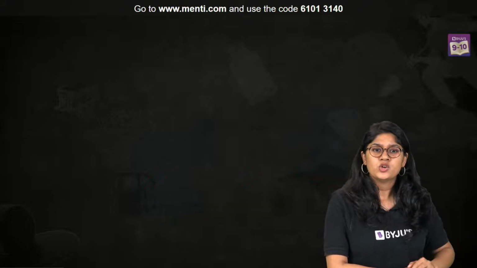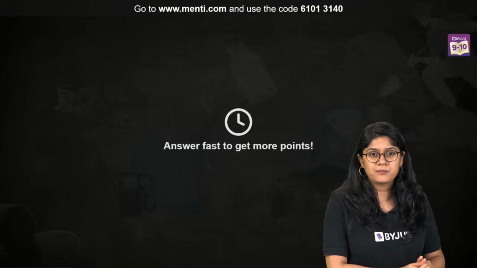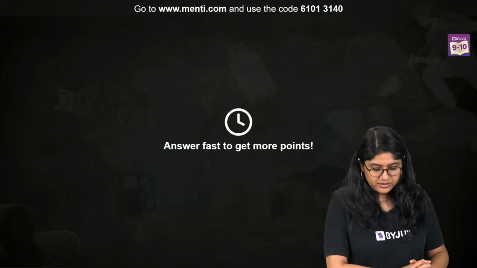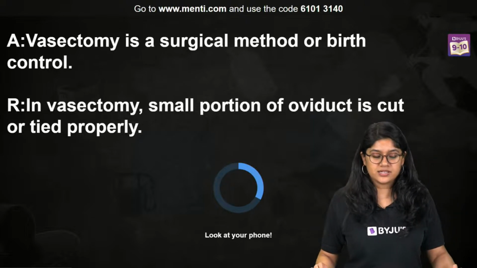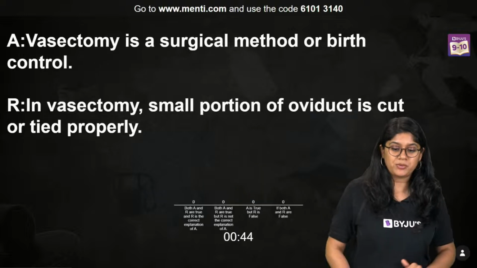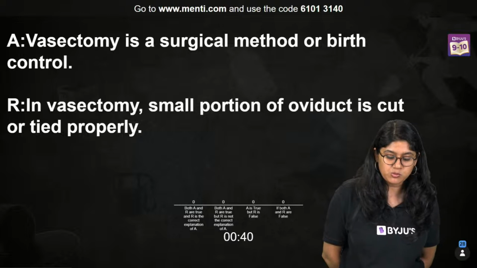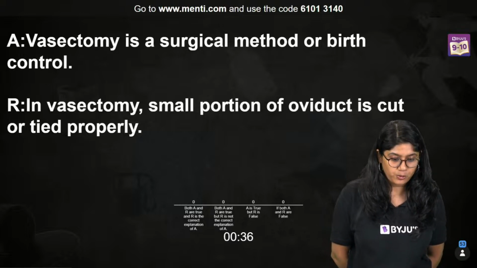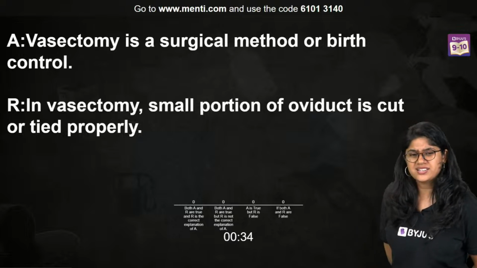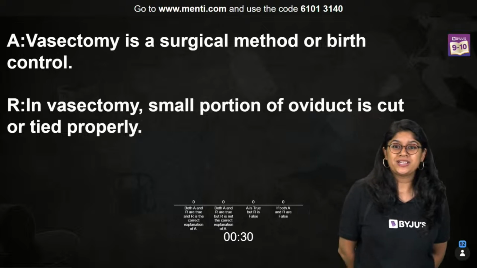Very good everyone. Question number 5 now. Here we go to question number 5. Here we have an assertion and reason. A: Vasectomy is a surgical method of birth control. R: In vasectomy, a small portion of the oviduct is cut and tied properly. It's an easy question. Super easy question everyone.